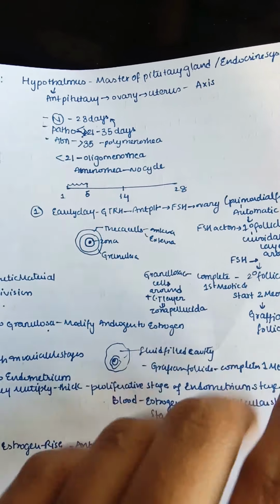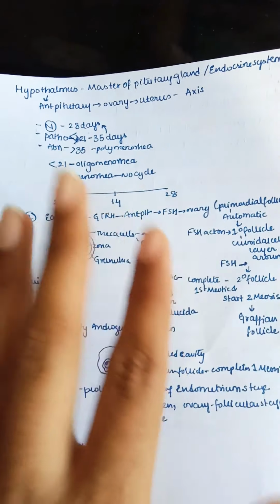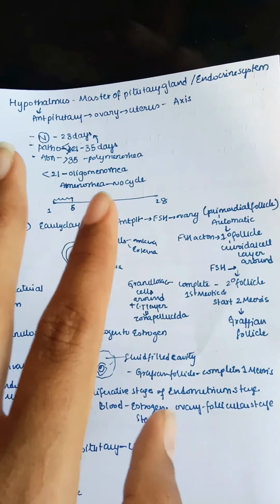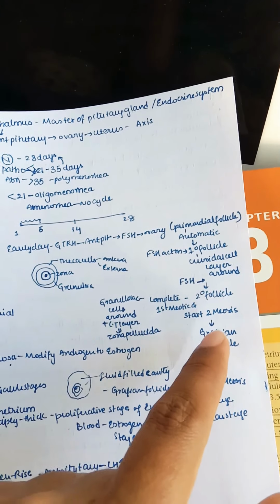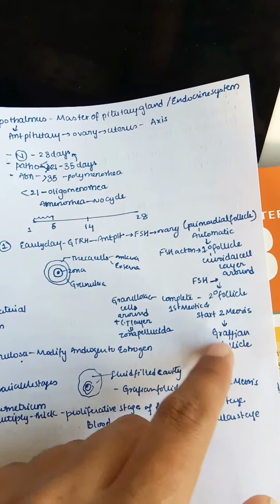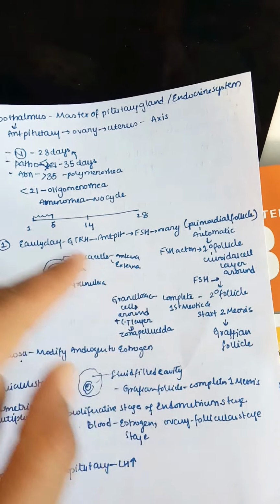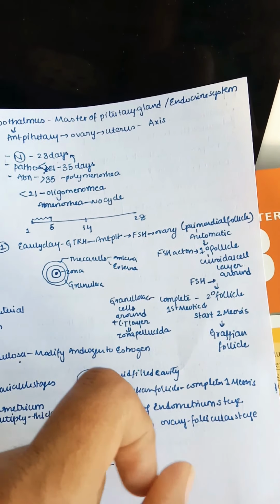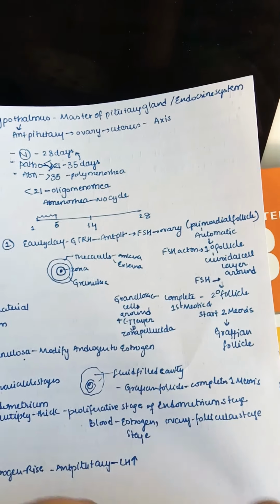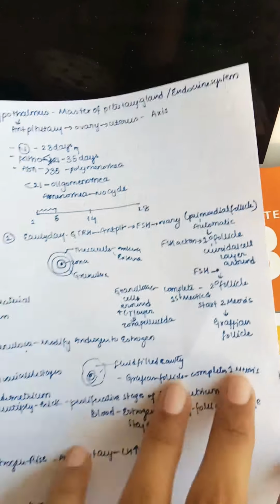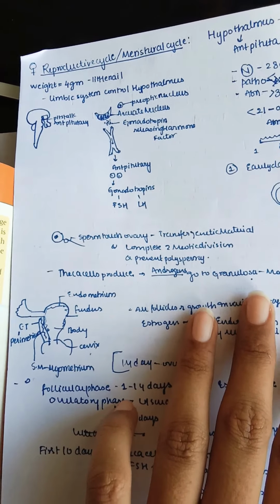So this secondary follicle completes the first meiotic division we discussed. The difference between the primary follicle and the secondary follicle is that the secondary follicle contains granulosa cells around it, and also a special connective tissue layer around it, the zona pellucida. So the zona pellucida is present around the secondary follicle. This is the difference we need to find out.